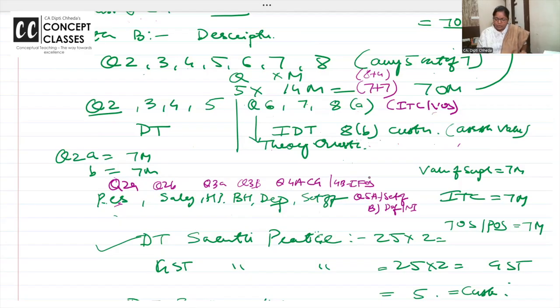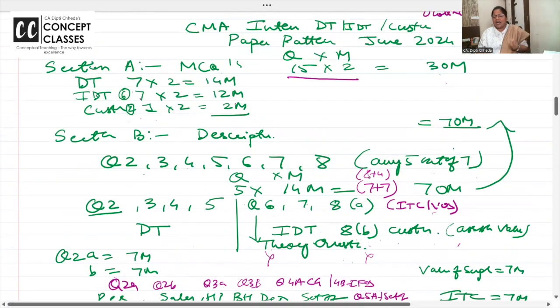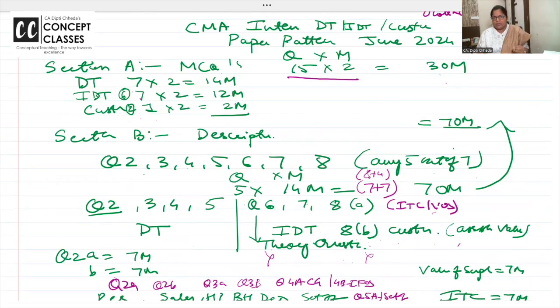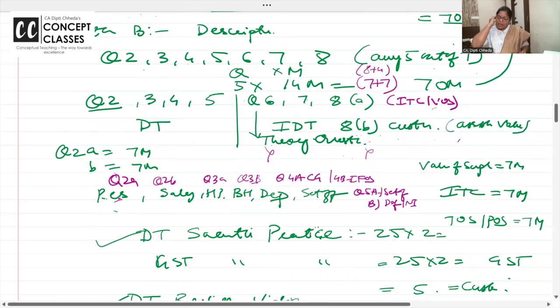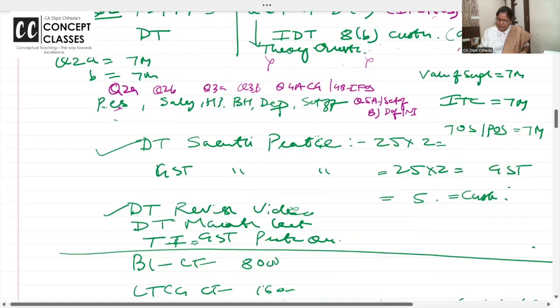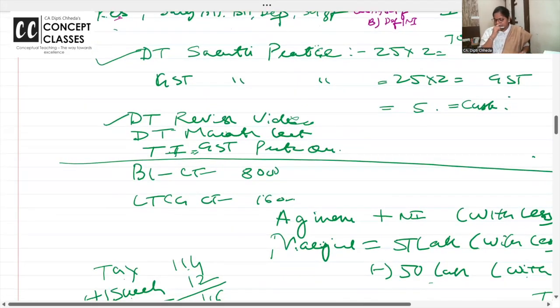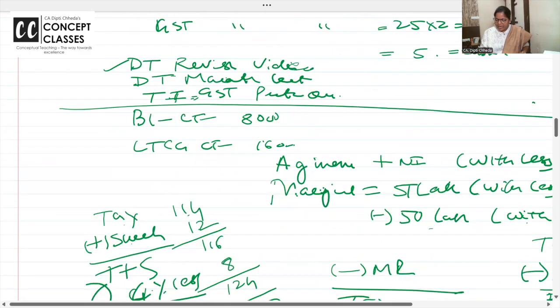Or questions 1, 2, 3, 4, 5, 6, and 7. Out of 7, you have to attempt any 5. So you can skip writing theory, you can skip customs. But that doesn't mean you can skip customs completely, because MCQs are asked, and I have already taken a separate MCQ marathon. Make sure you refer to that, it is in the description link. In the MCQ marathon, exactly CMA 200 MCQs are there, all that I have taken. Make sure you solve it. Also revise the one-shot revision videos and amendments.